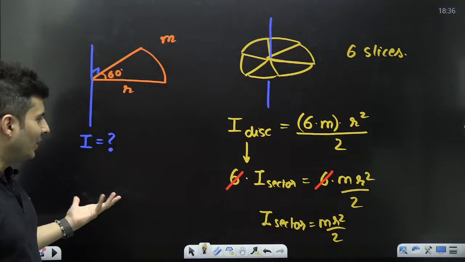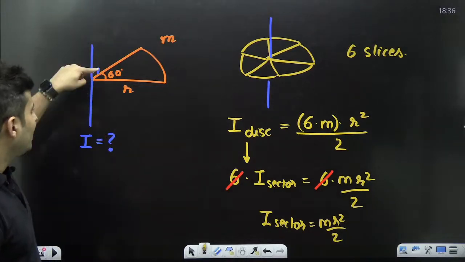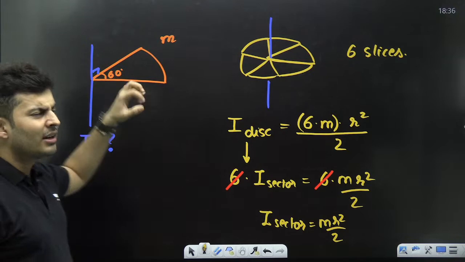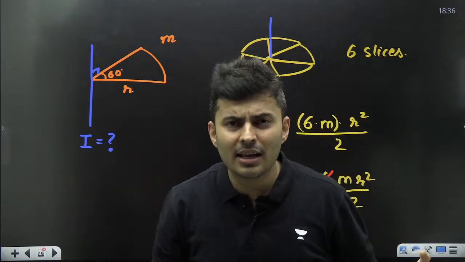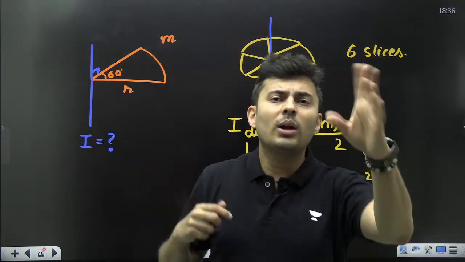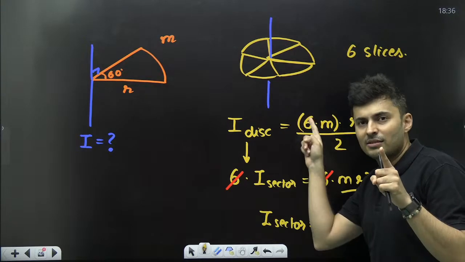Because it is the same as the disk formula. Not just that, even if this was not 60 degrees, if it was some other angle, 45 degrees or 30 degrees or 10 degrees, what will happen? Here this number will change, the number of slices will change.